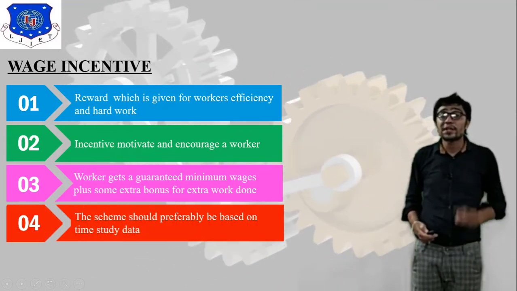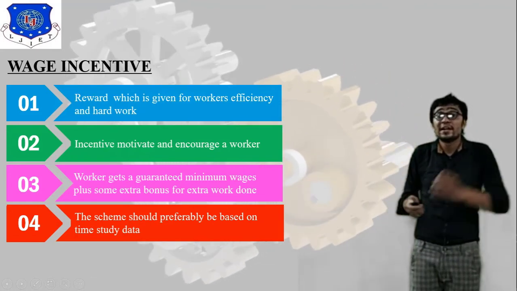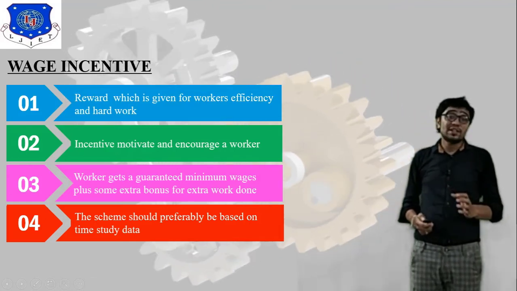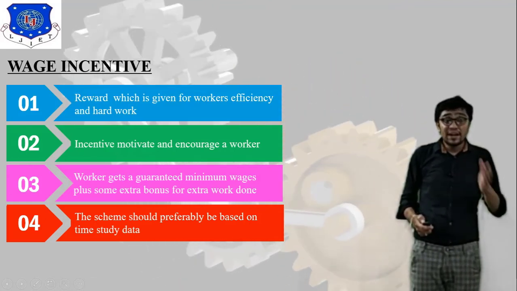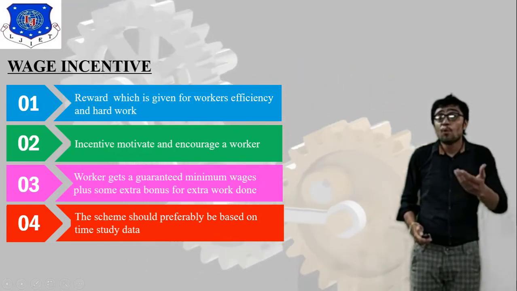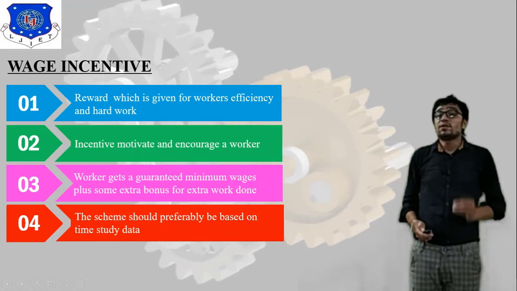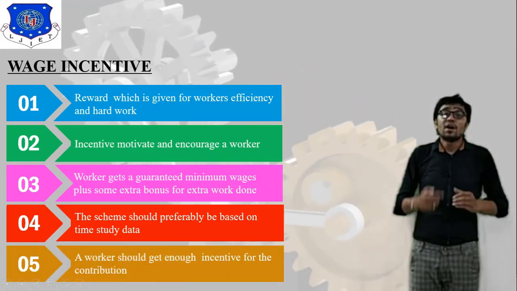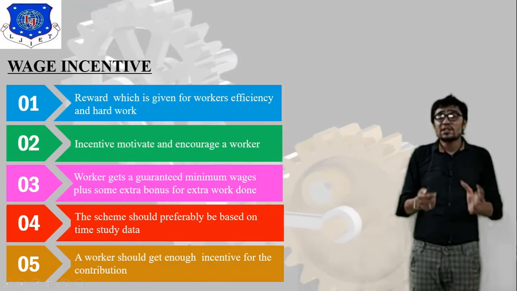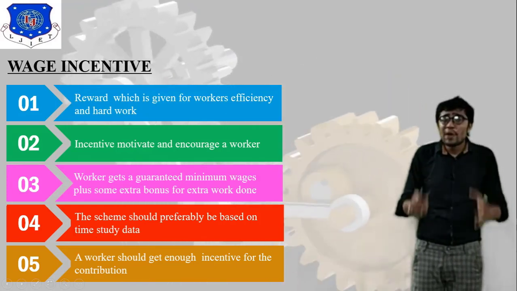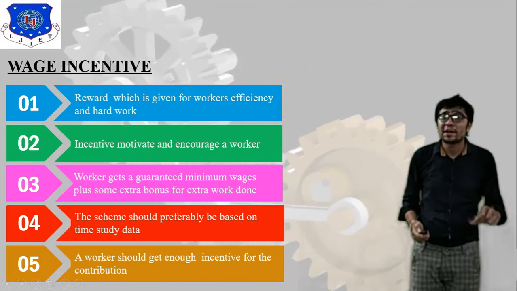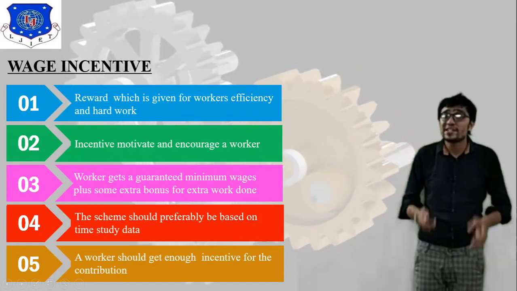Fourth, an important goal is that the scheme should be based on time study data. So what do you understand by time study data? Time study is related to standard time and to actual time. Based on the comparison, you can develop the wage structure. Fifth, a worker should get enough incentive for the contribution. So this is called wage incentive. Wage incentive is nothing but getting some extra bonus based on workers' efficiency.